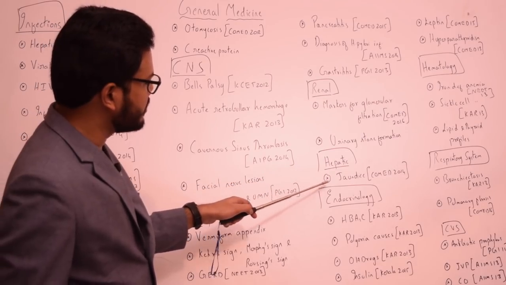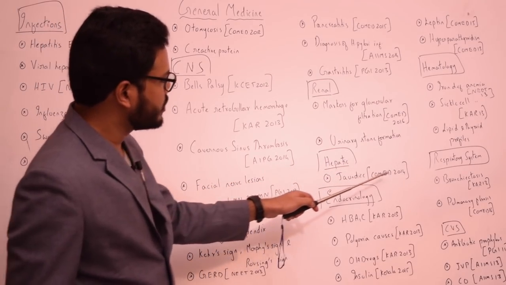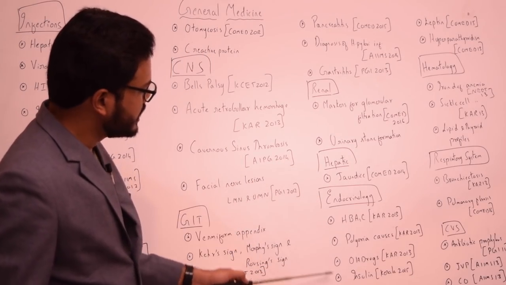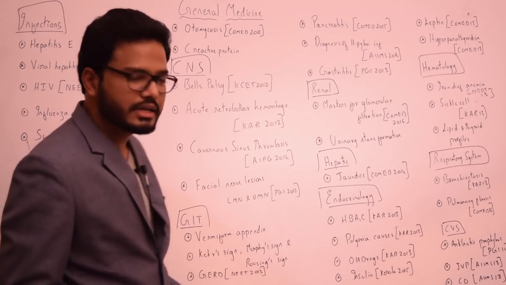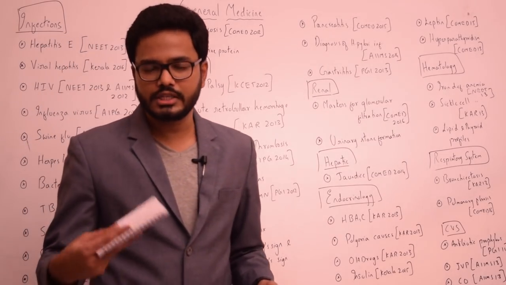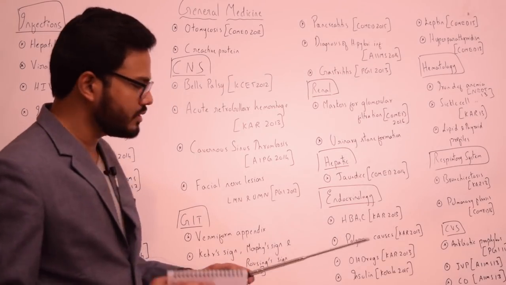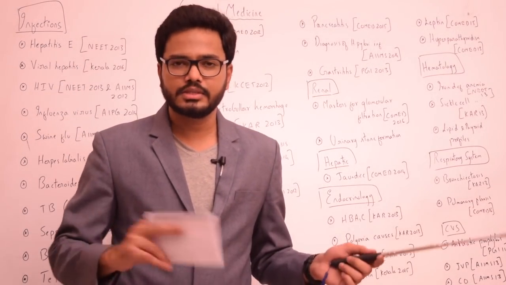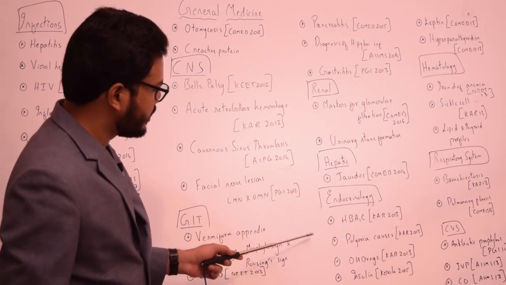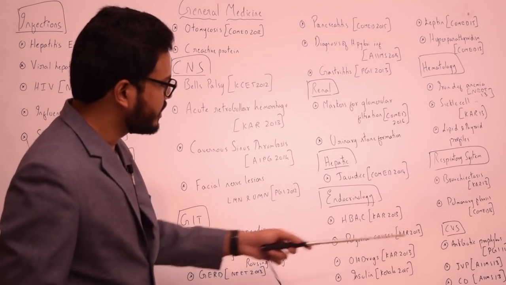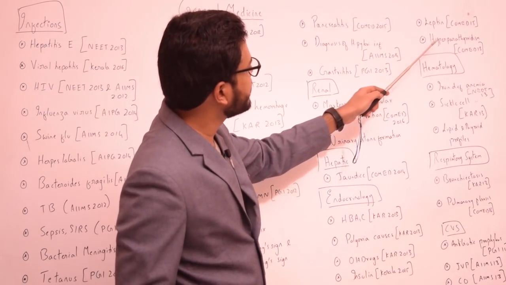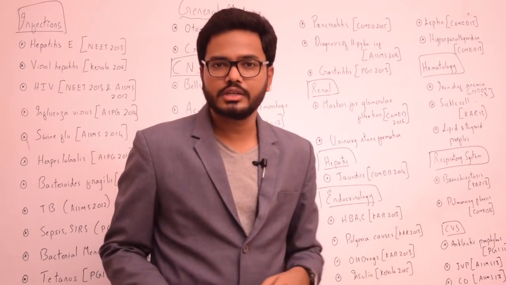And in the hepatic system, there are several questions from jaundice, right? In COMET 2014 also we have one specific question on jaundice. And in endocrinology, we have an array of questions covering these topics: HbA1c or glycosylated hemoglobin, which is used for evaluating the long-term prognosis of blood glucose in diabetic patients. More or less we have several questions from diabetes mellitus, starting from signs and symptoms, ending with the management, including oral hypoglycemic drugs as well as insulin. And also various causes of polyuria were asked in Karnataka 2013. And there are questions on hormones like leptin in COMET 2015, and also questions on hyperparathyroidism in COMET, right?